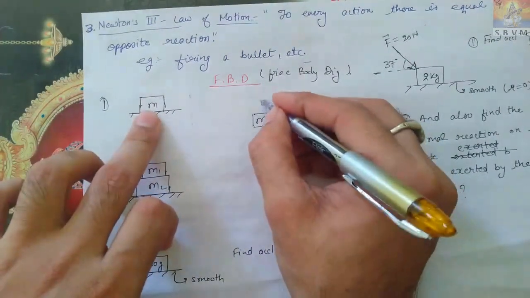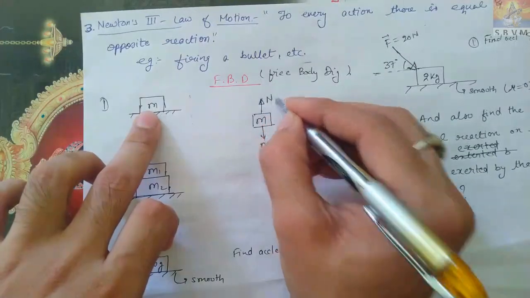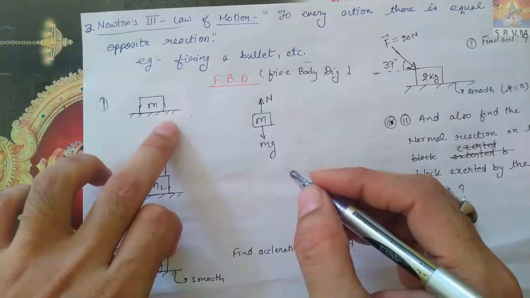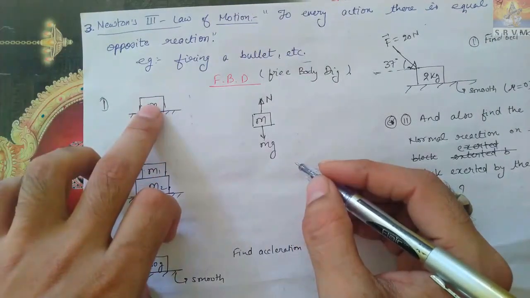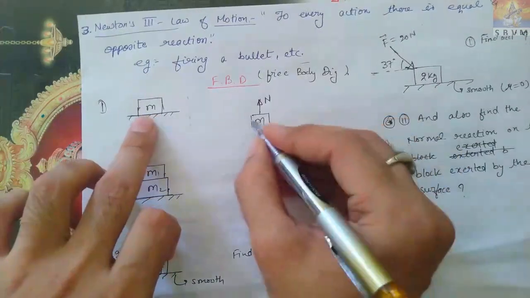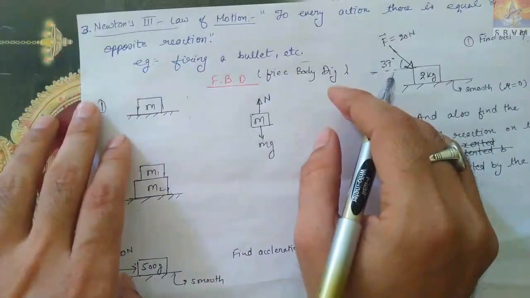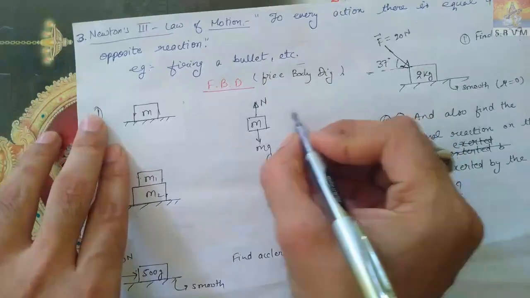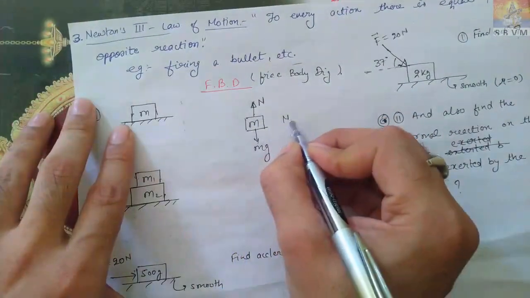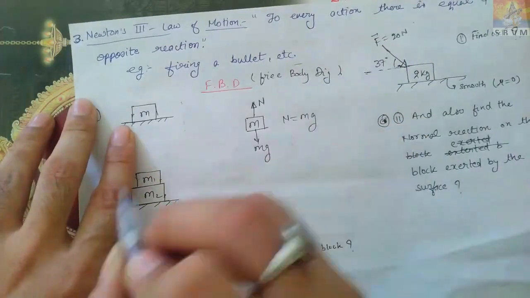A normal force applied by the surface on this body, upward. So it is balanced, not going up, not going down. It is in equilibrium, so here I will write N is equal to mg.